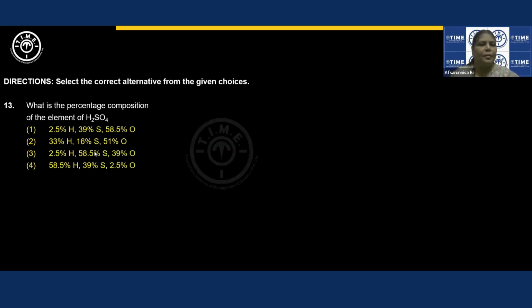Next question. What is the percentage composition of the elements of H2SO4? Okay. How to do this?